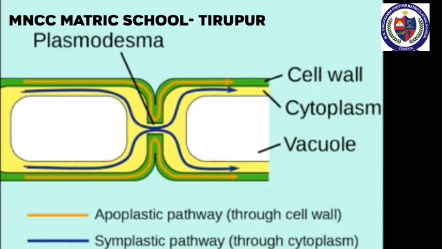Second one, symplast pathway. In symplastic movement, the water travels through the cell, that is their cytoplasm. Intercellular movement is through the plasmodesmata. Water enters the cell through the cell membrane.